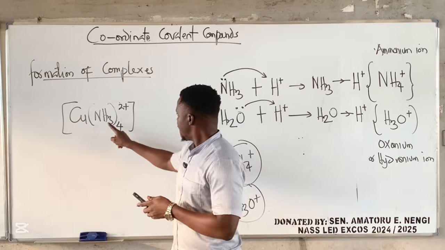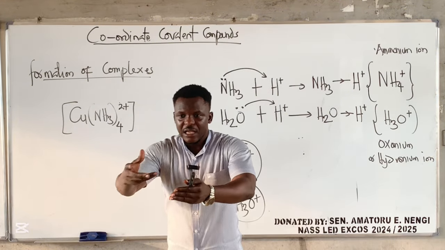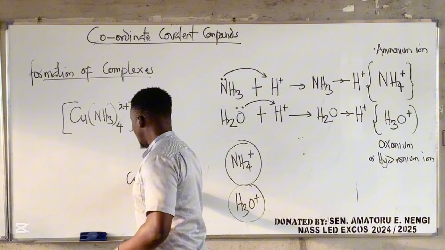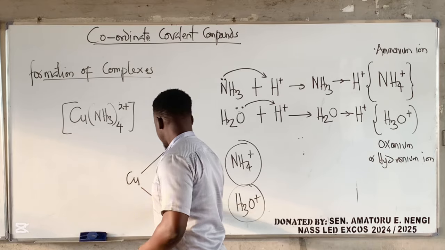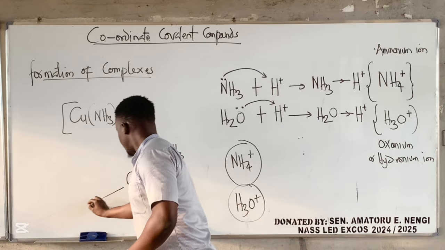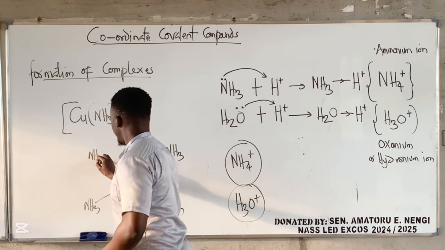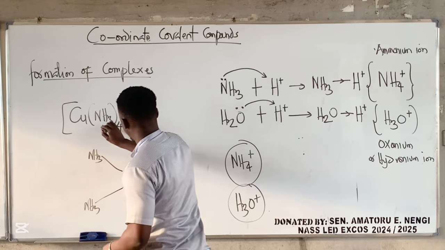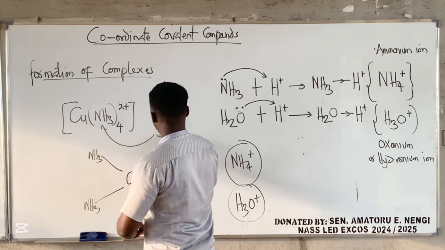And then molecules will actually donate electrons for that metal. Like this compound you're seeing here, this guy will stay here. Now, this is how it works.